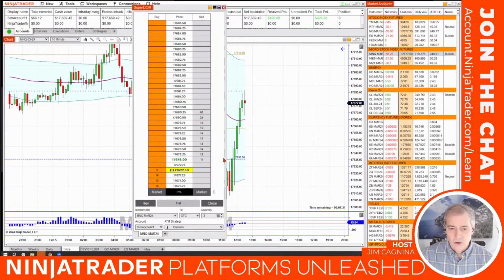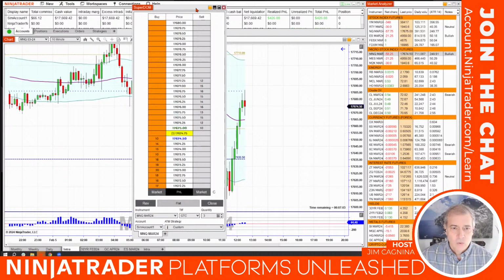Make sense? So again, multi-targets, you could do 2 lots, 3 lots, 4 lots, 5 lots, whatever you want. You could actually also customize how you want your stop loss to behave throughout the process, even before you achieve any of your profit targets. So let's do it again, though. Let's choose a different marketplace, and we'll do the whole thing again.